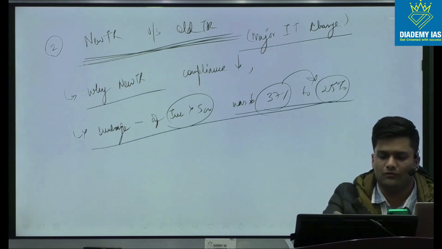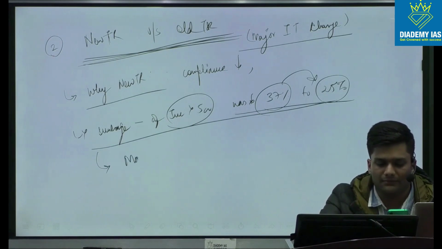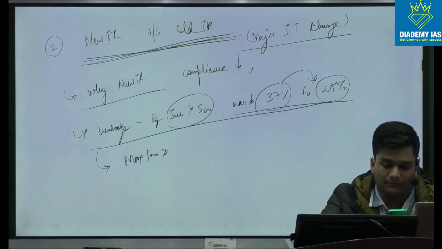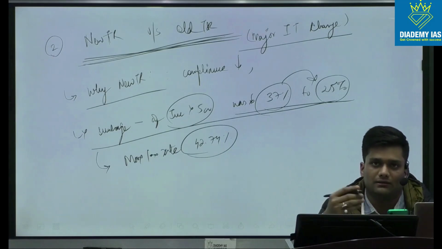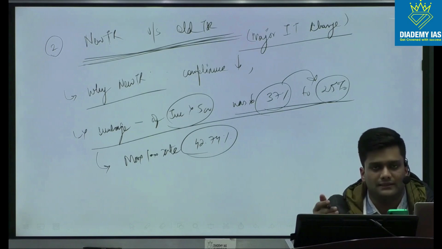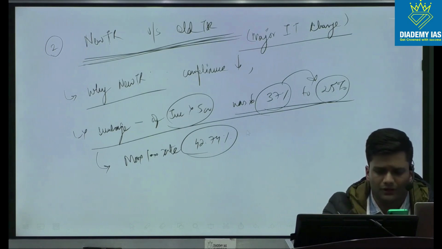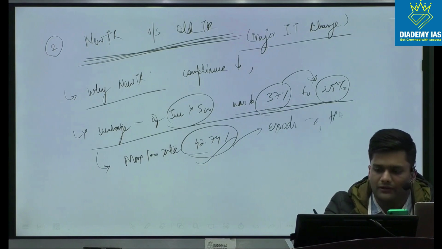So the issue overall here was that in India, the maximum effective tax rate at that time was 42.74%. When you take the 30% tax rate, then the higher level of surcharge, etc., plus 4% cess, it comes to 42%. And what this was leading to was an exodus of high net worth individuals.